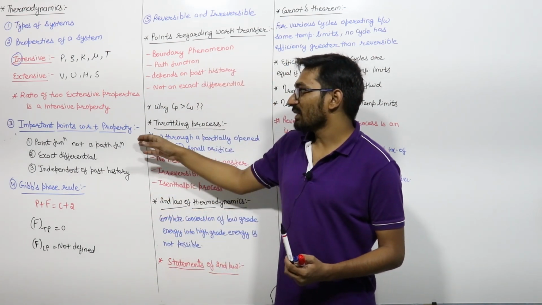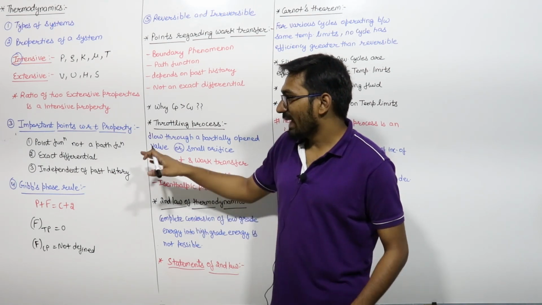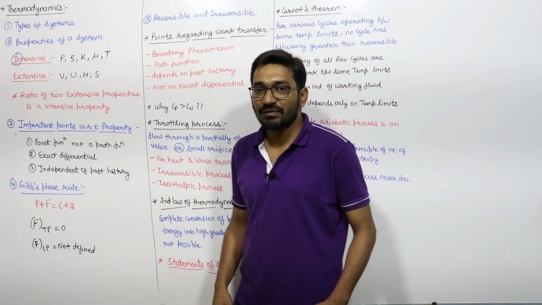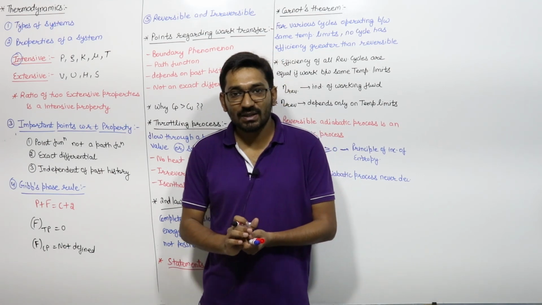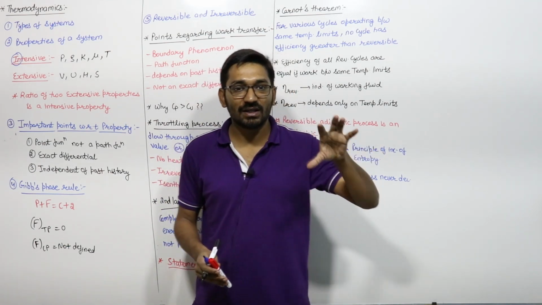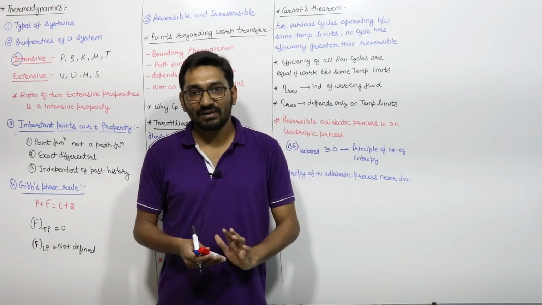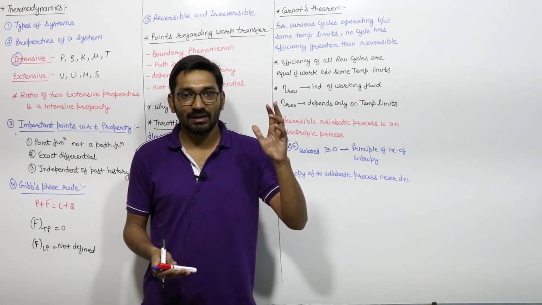So if we say what are the important points with respect to property: properties are a point function, not a path function. Properties of a system will depend upon the state of the system. If that state is fixed, then that property of that system will be fixed. They are not depending upon the path, right?